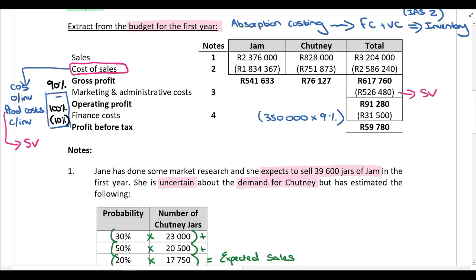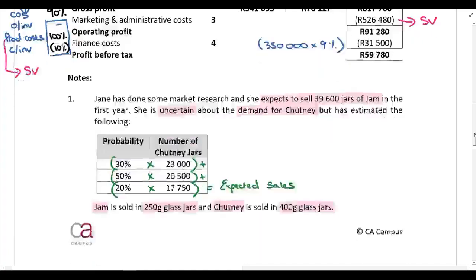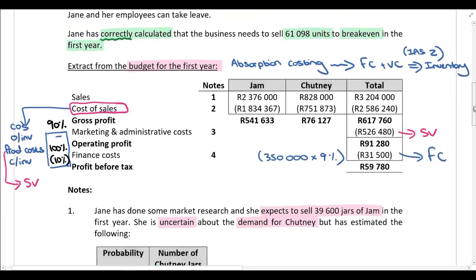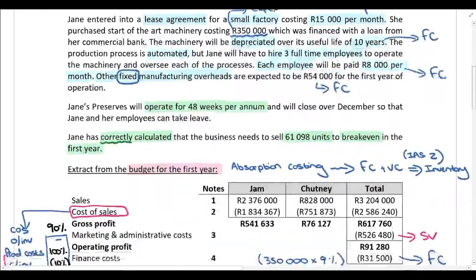You can obviously also use the amortization function on your financial calculator, and you'll get the same interest expense there in the first year. Right, before we move on, what type of cost is this? Is this a fixed cost, a variable cost, or a semi-variable cost? This is going to be a fixed cost, regardless of the number of units manufactured. It doesn't matter how many units they manufacture. The finance costs in the first year are going to be 31,500 Rand. So that's a fixed cost. Okay, I just want to check we have identified all of the costs so far. Yes.